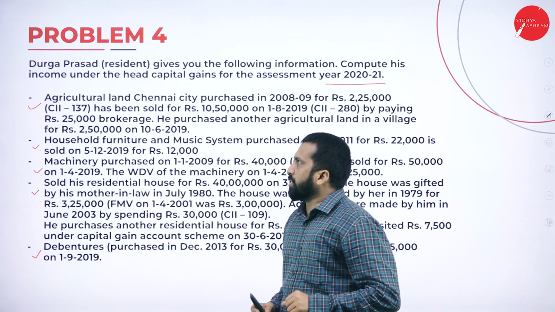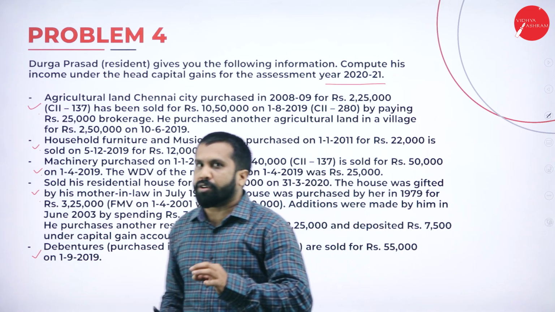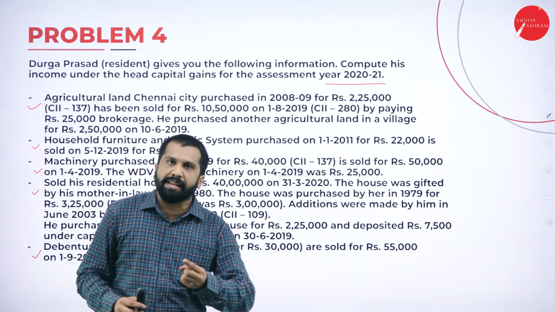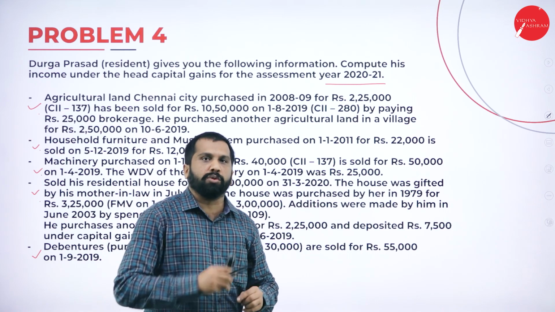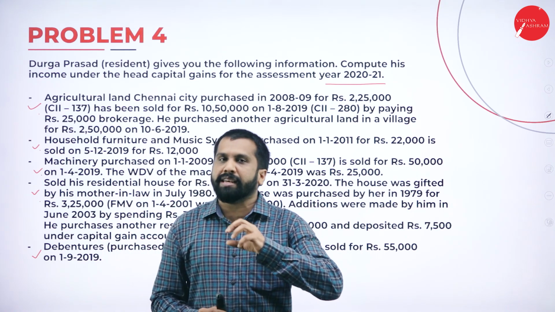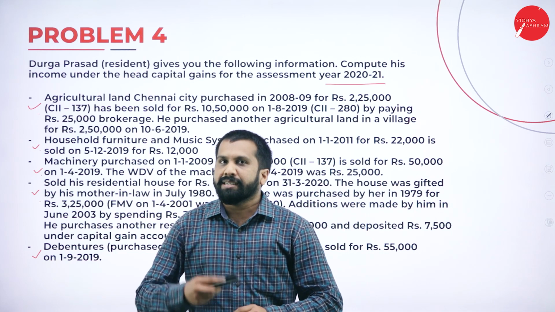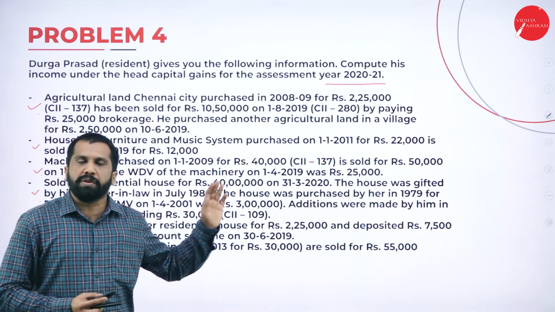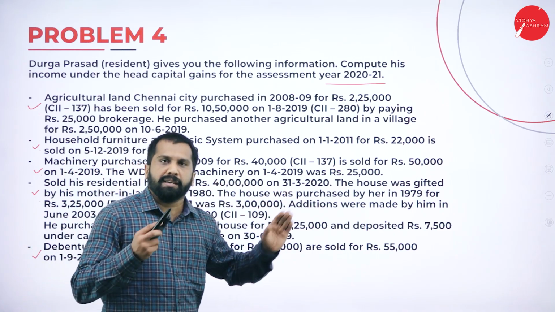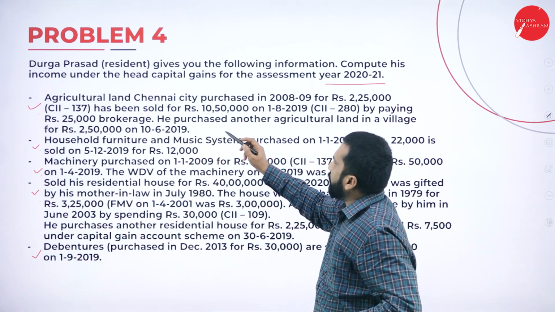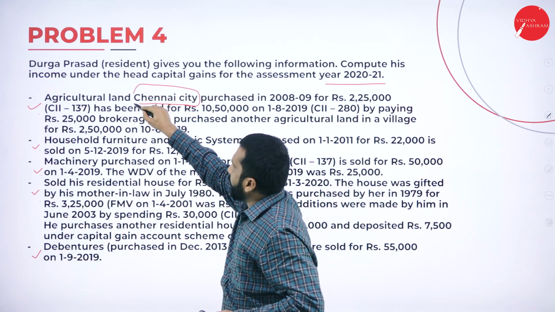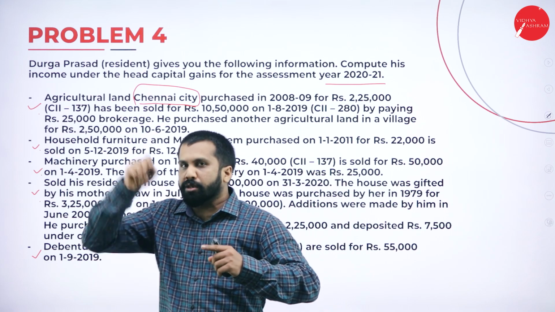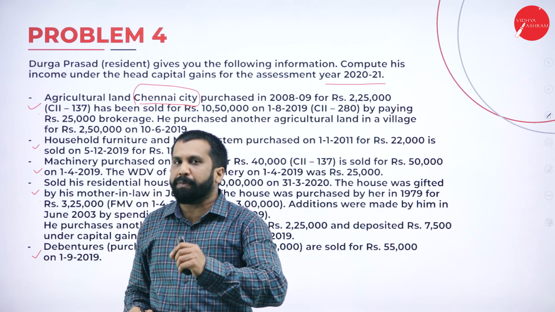Now, agricultural land. Once you find agricultural land in your question paper, you are supposed to find whether the agricultural land is in rural area or urban area. If it is in rural area, then what? If it is in rural area, we consider it as not capital asset. If the same agricultural land is in city or urban area, we consider it as capital asset. Clear? Now, first one, agricultural land in Chennai city. Chennai city means we should calculate or not? We should calculate. If it is in rural area, we have to consider it as not a capital asset.